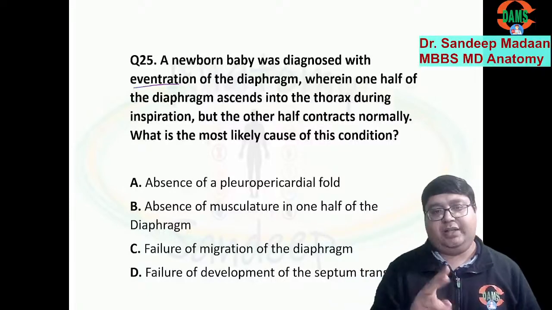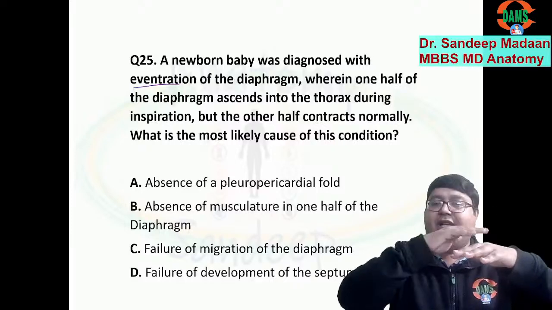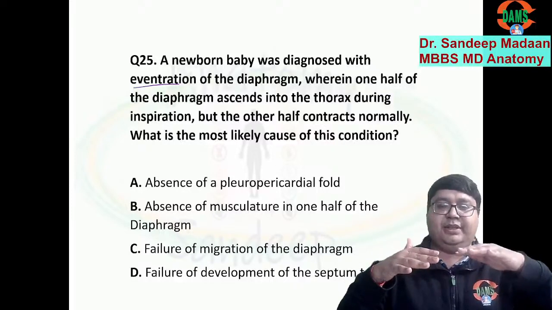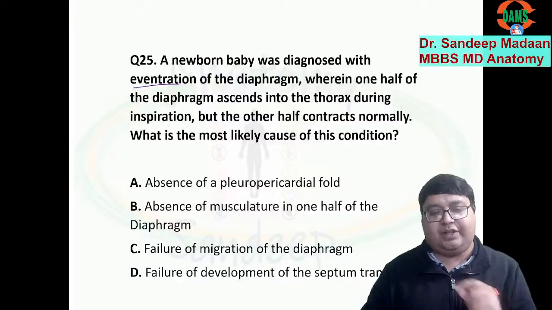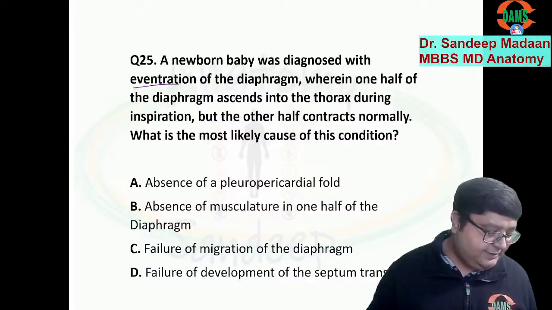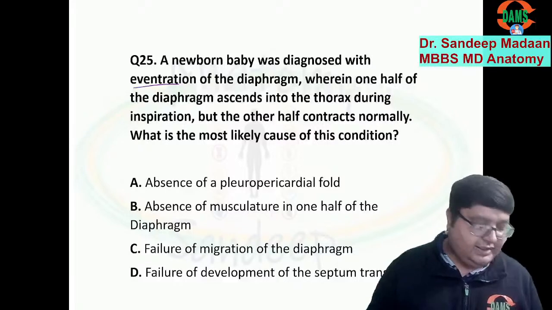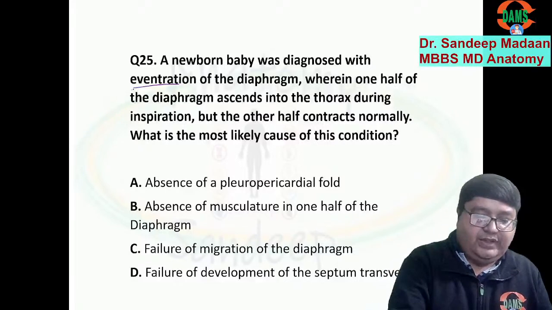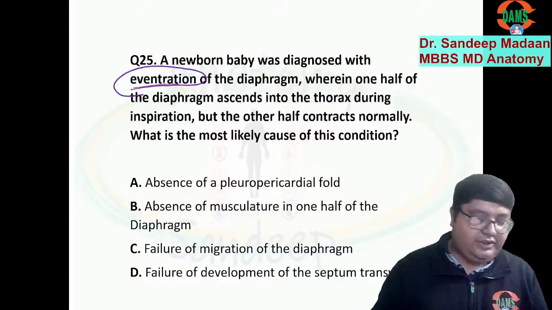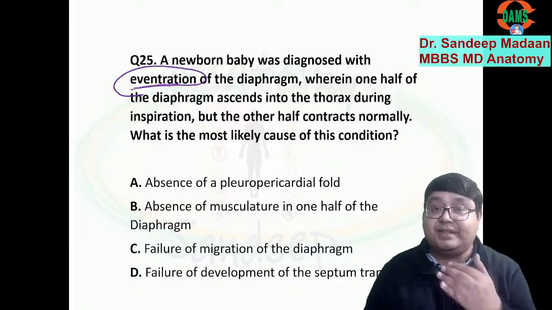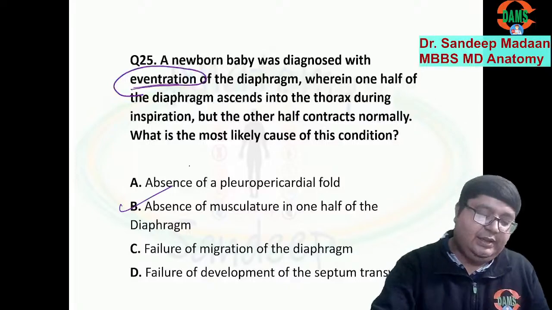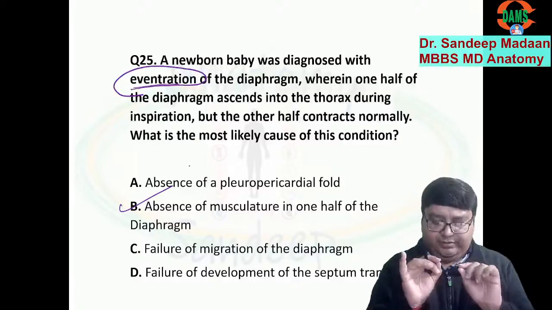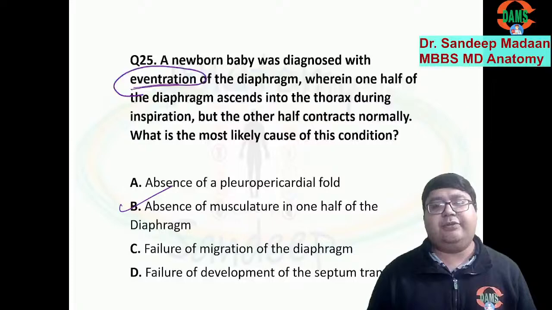There are two possibilities. Either one, the nerve is gone and the muscle has become flabby, or second, muscle never developed in the first place. And this is what the question is, that eventration, we use the term eventration when there is no muscle. If the muscle fails to develop, answer will be B, but let me explain in brief how the diaphragm will